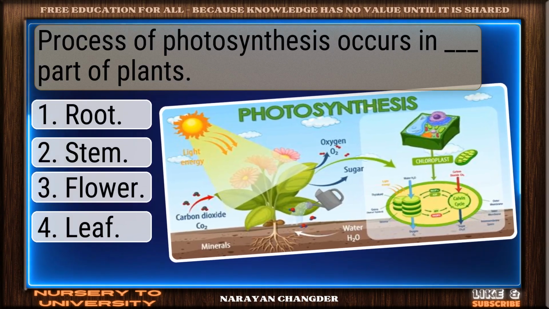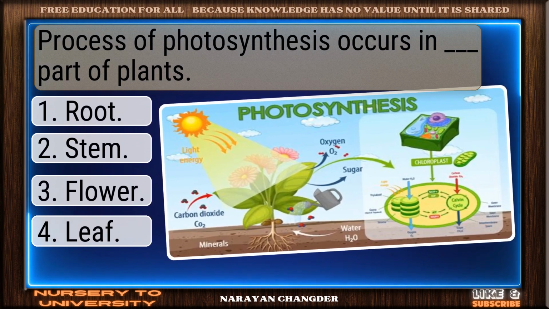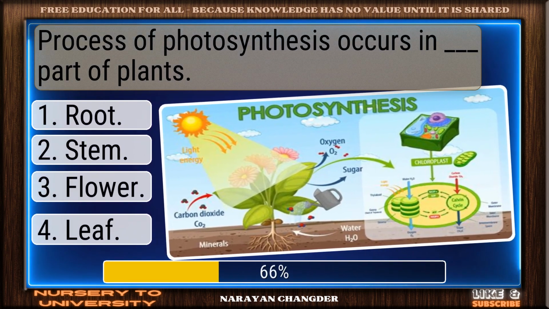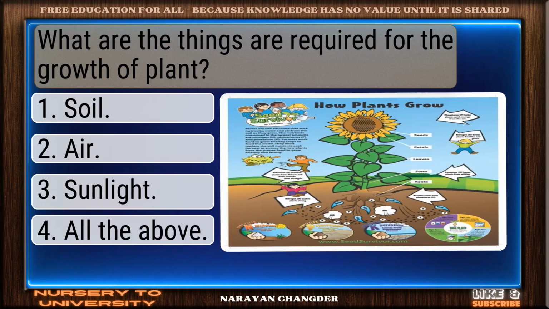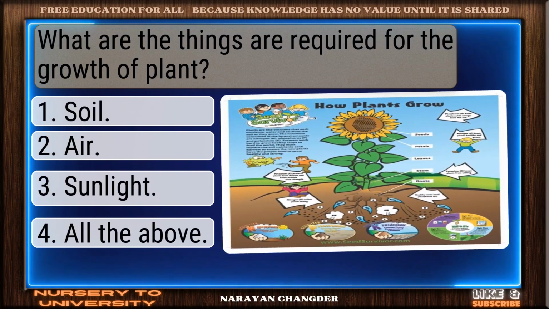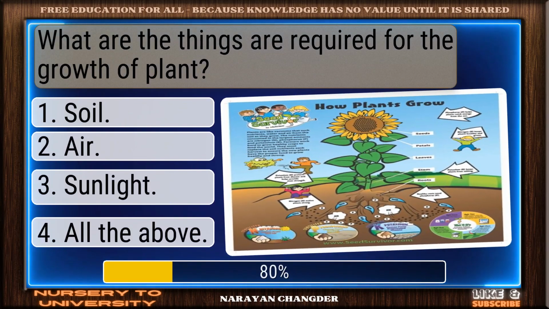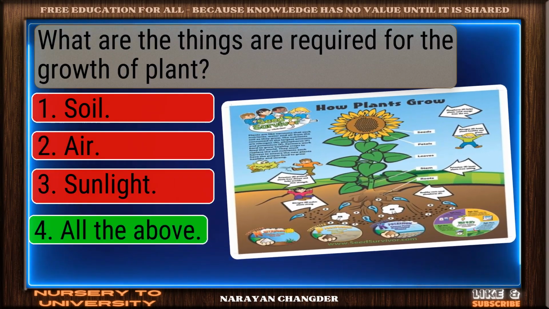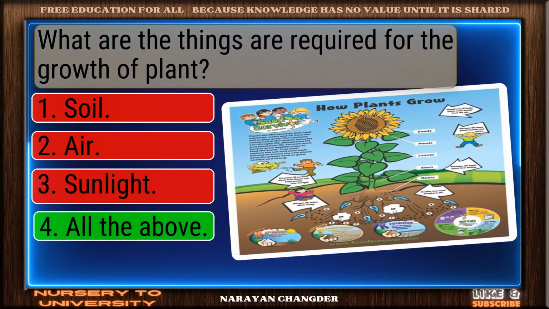Process of photosynthesis occurs in dash part of plants. Nice work. You chose leaf and it is correct. What are the things required for the growth of plant? Exactly. All the above makes sense, and it is right choice.